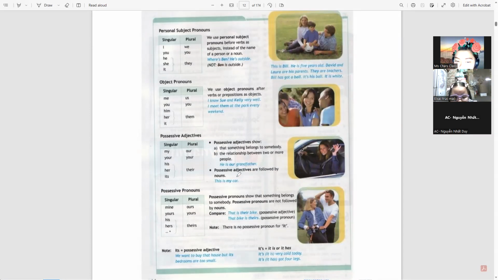Take note that possessive adjectives are followed by nouns. On the other hand, the possessive pronoun also shows that something belongs to somebody, but possessive pronouns are not followed by nouns. Okay, that's it for that one.